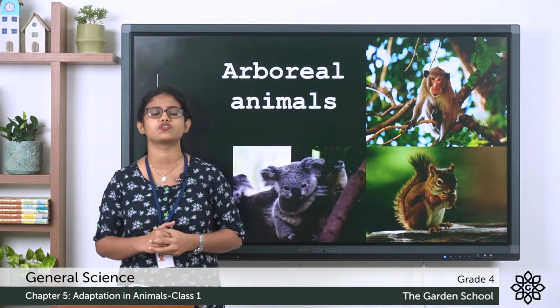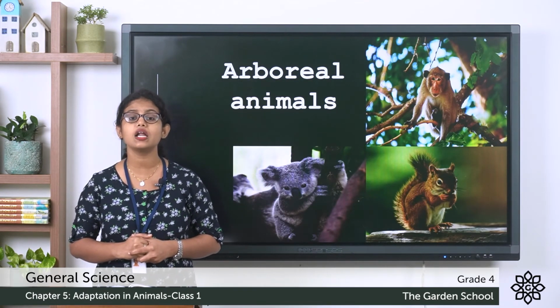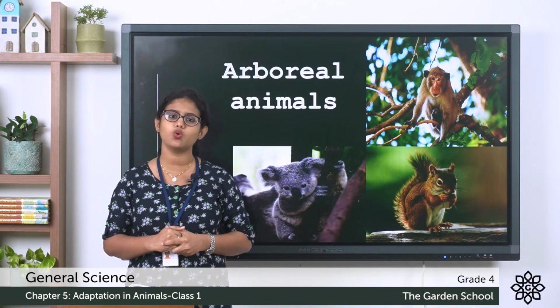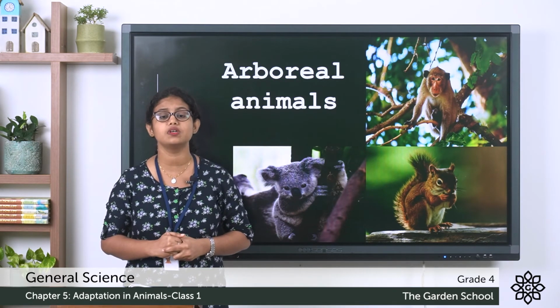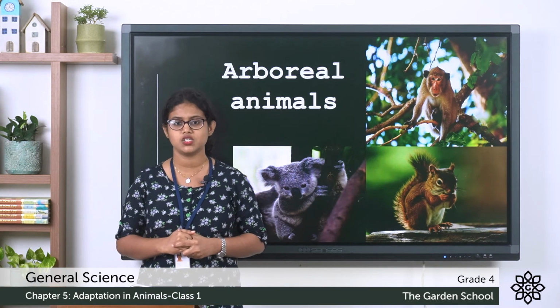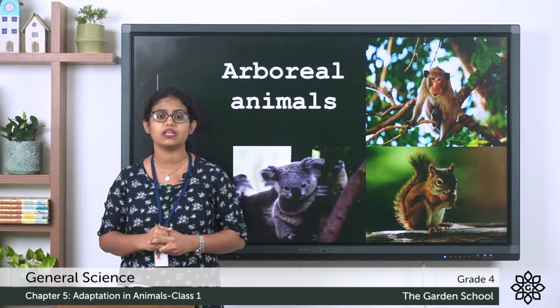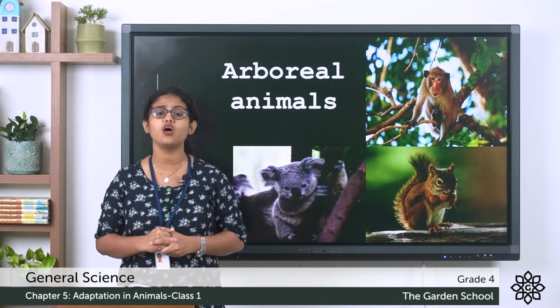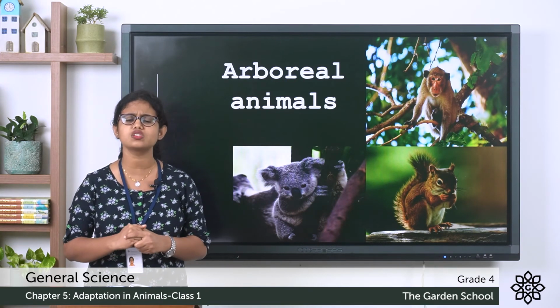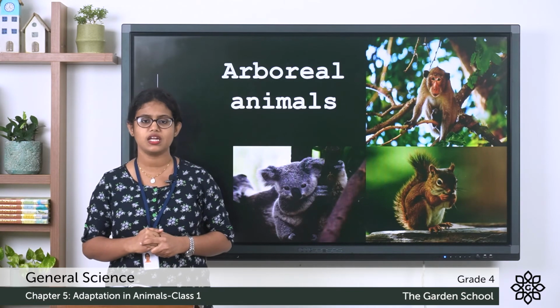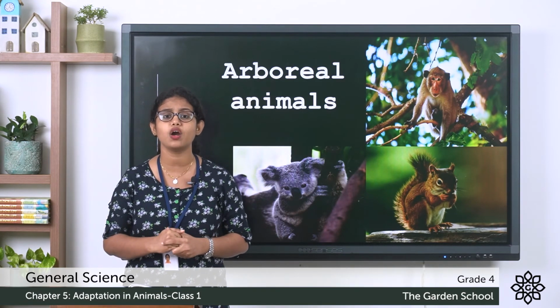Then the next kind of animal is the arboreal animals. Do you know what arboreal animals are? Animals which live on trees. You can see monkeys and squirrels, all these are arboreal animals. Where do they live? They live on trees. They spend most of their time on trees. And these animals also have some body features.